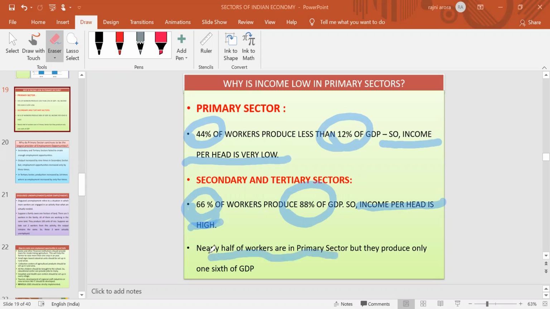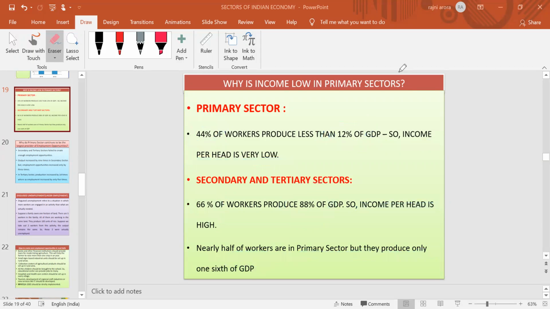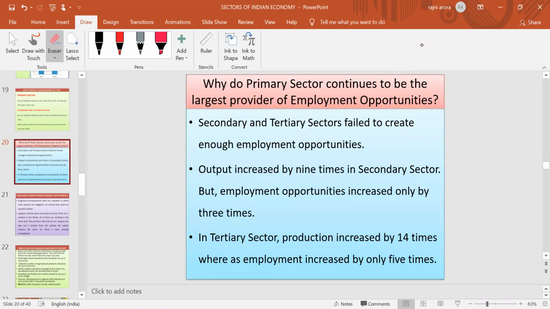Nearly half of the workers are working in the primary sector, but they are producing only one-sixth of the GDP. Now the question arises, what is the reason behind it? Why does the primary sector continue to be the largest provider of employment opportunities? The reason behind it is the disguised unemployment.